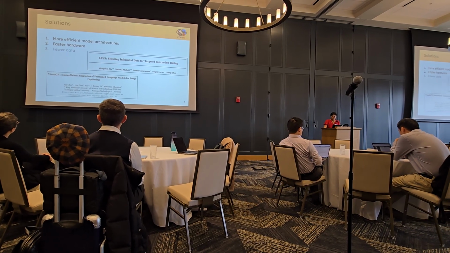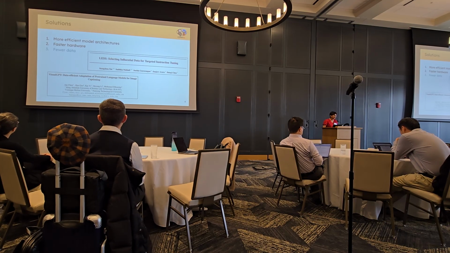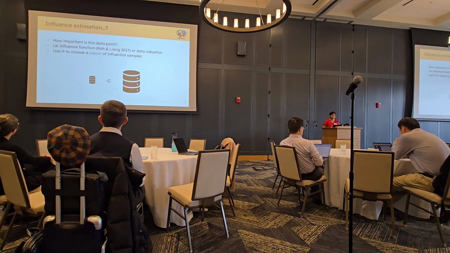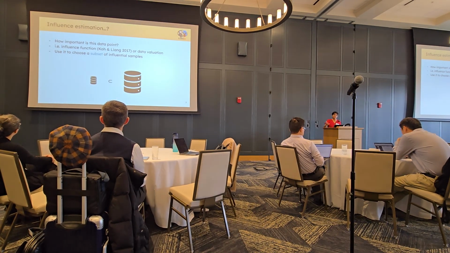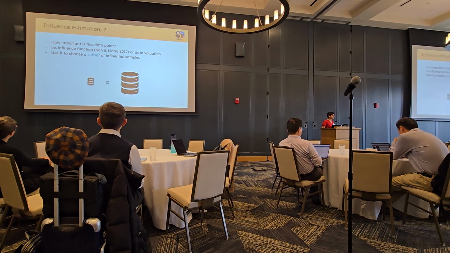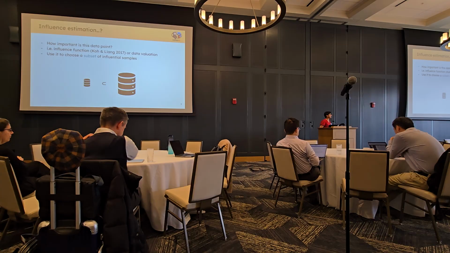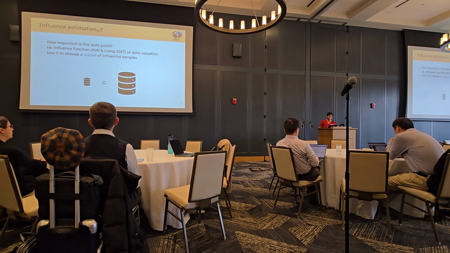For the purpose of this presentation and my PhD work in general, we're going to be focusing on this third point here. So I mentioned the term influence estimation in the title. What is that? Influence estimation is a quantification of how important or how informative a data point is. If you've heard of influence functions from Koh and Liang back in 2017, or data evaluation, we're talking about the same thing.